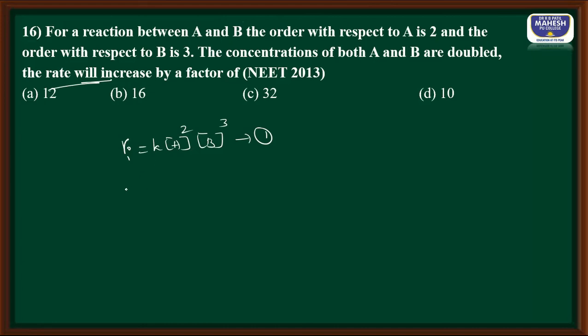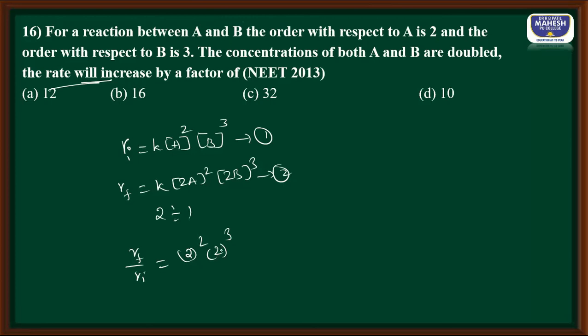When the concentrations of both A and B are doubled, the final rate is equal to K into 2A square, 2B cube. Call this equation 2, simple, equation 2 divided by 1. So R final divided by R initial. Here K is going to cancel, A is going to cancel, B is going to cancel. Only remaining is 2 square and 2 cube. So it is 8 into 4, and the answer is going to be 32. So your final rate is going to be 32 times more than the initial rate.